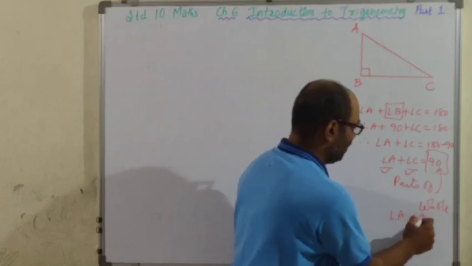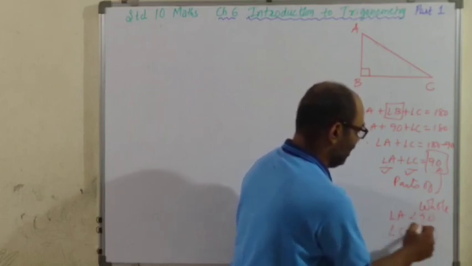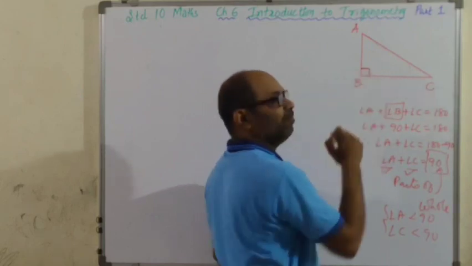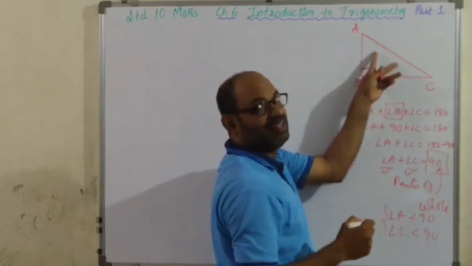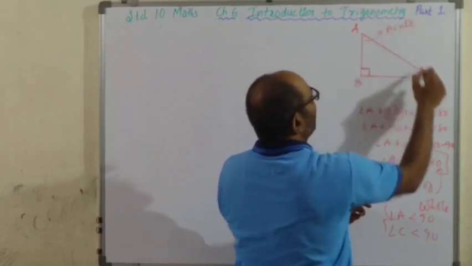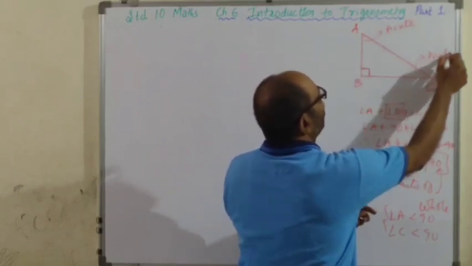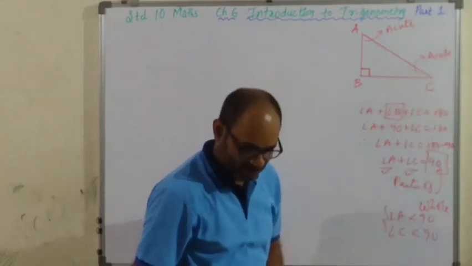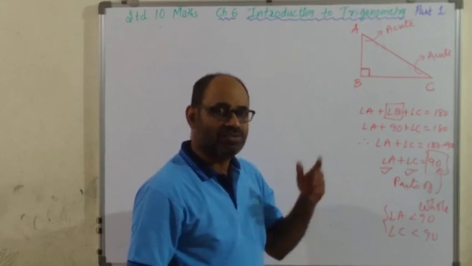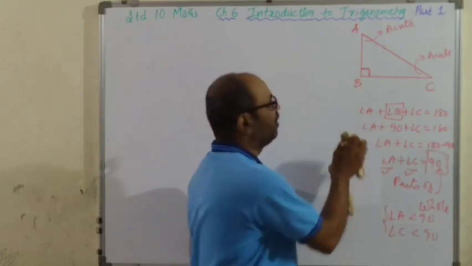Angle A will be less than 90. Angle C will be less than 90. That means if in a right triangle the other two angles beside the right angle are always less than 90, so this will be an acute angle, this also would be an acute angle, and I proved that as well. Okay, that you would have understood straightforward, but still I explained how we got it.